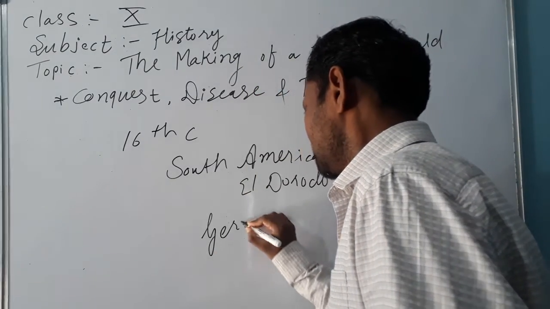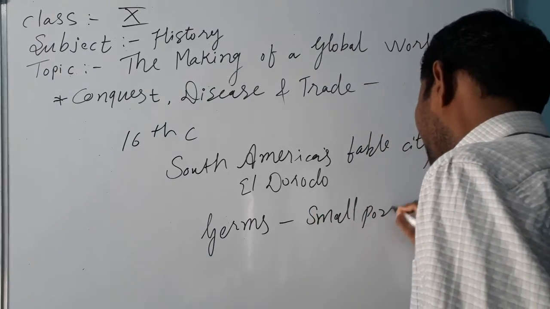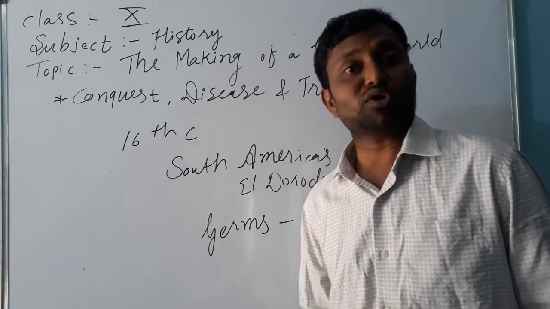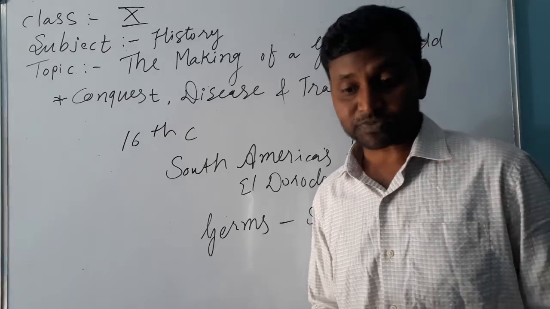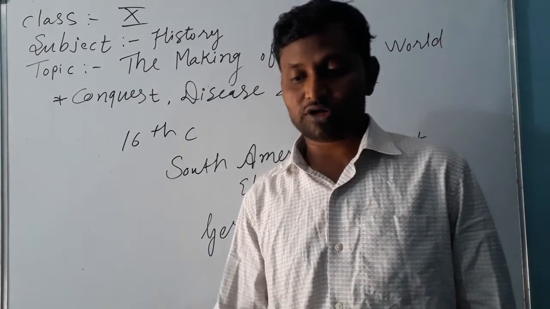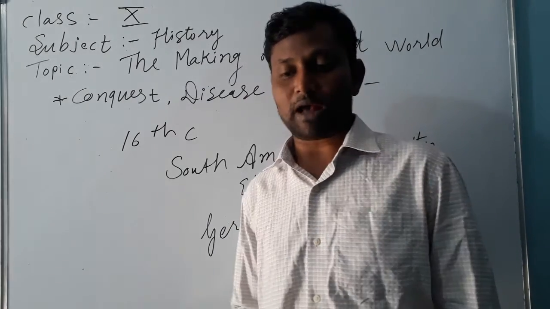So these Native Americans had very little immunity to germs such as smallpox. It helped the Portuguese and Spanish conquerors to conquer America.